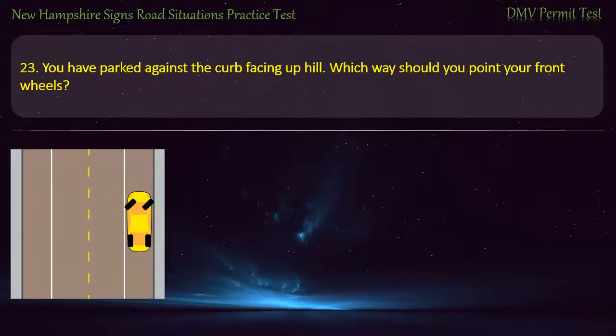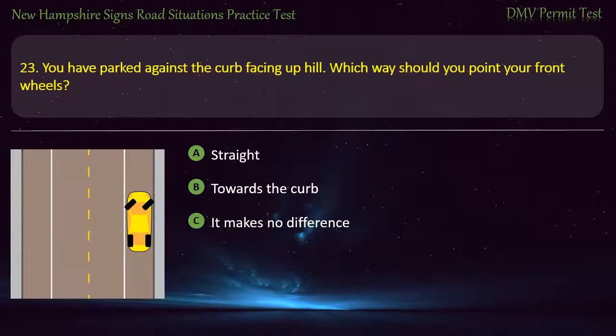Question 23. You have parked against the curb facing uphill. Which way should you point your front wheels? Straight. Towards the curb. It makes no difference. Away from the curb. Answer. Away from the curb.